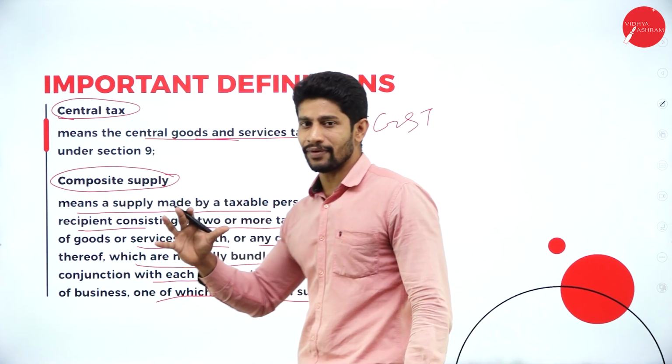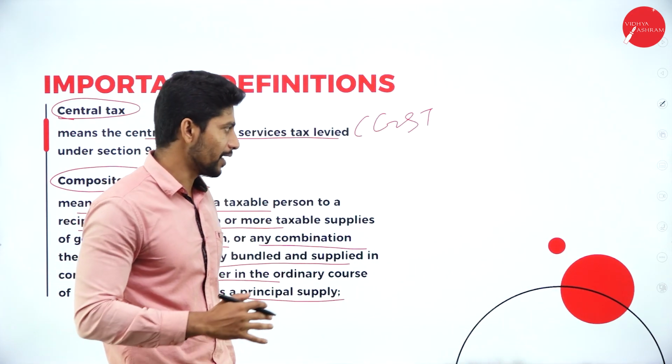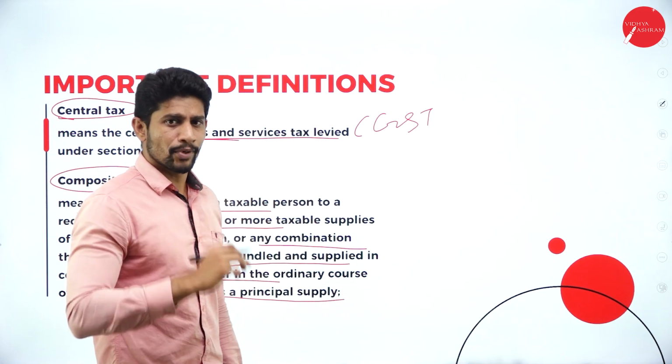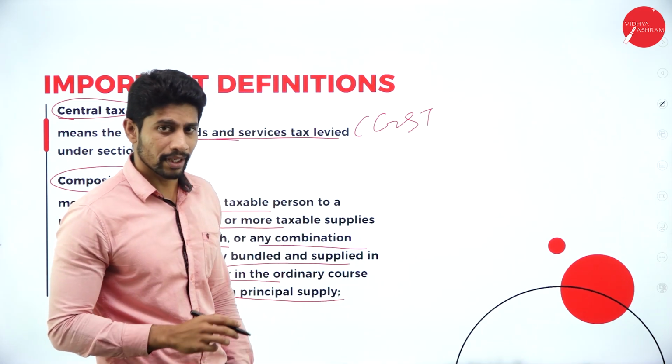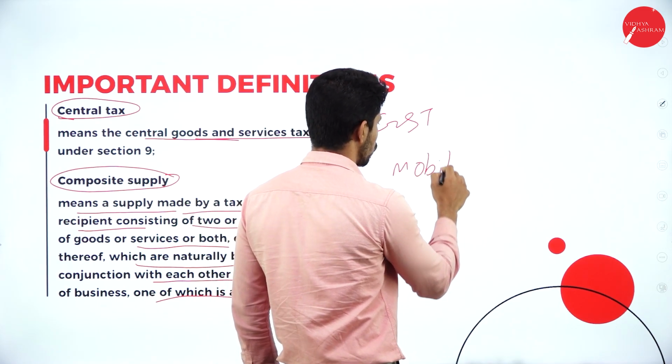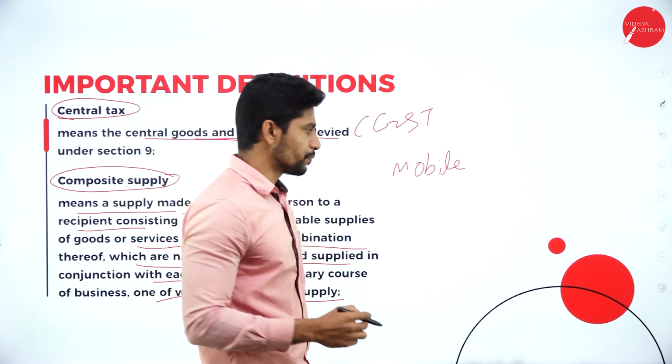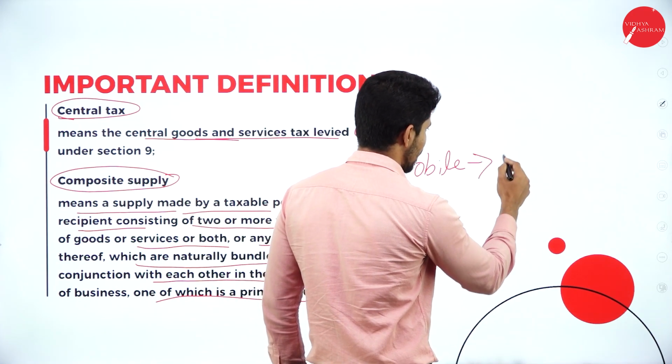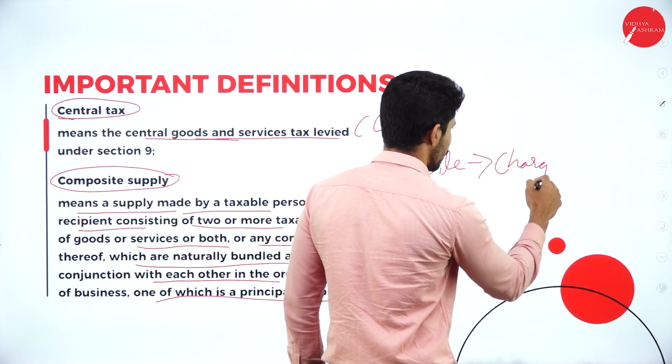So here, in an easy way, I'll make you understand this composite supply. I'll give you one best example to understand what is composite supply. For example, you go and purchase a mobile. Along with the mobile, they'll give you the charger, right?